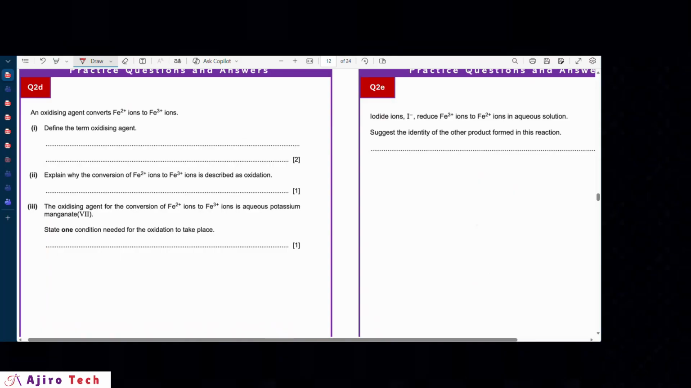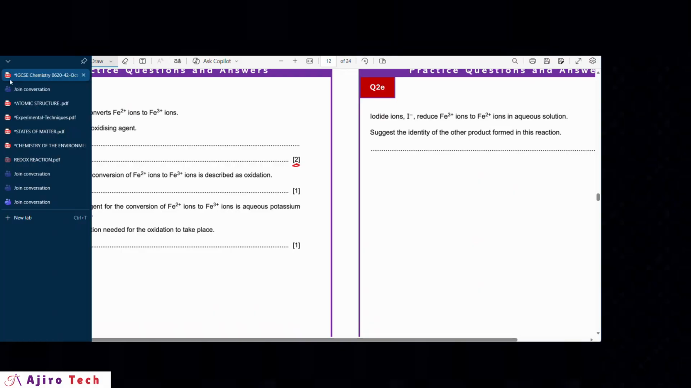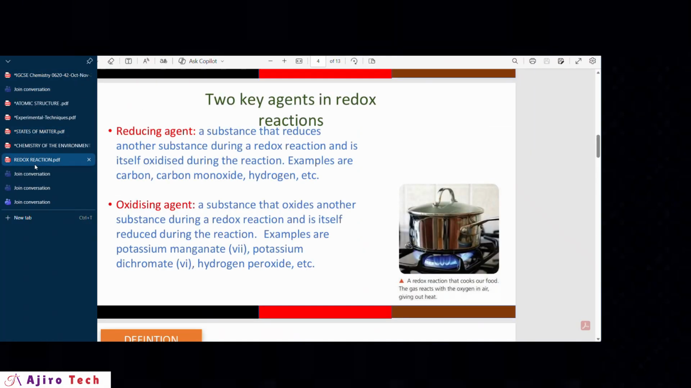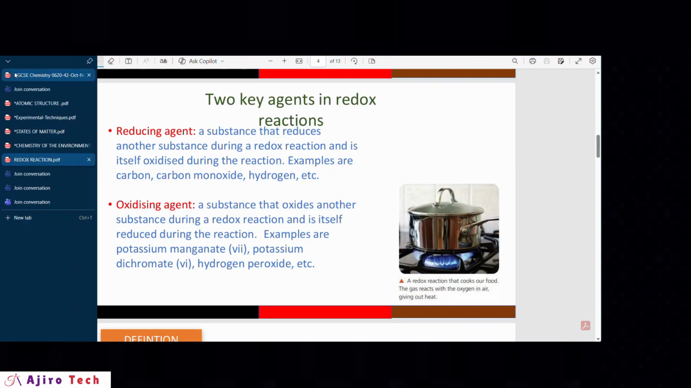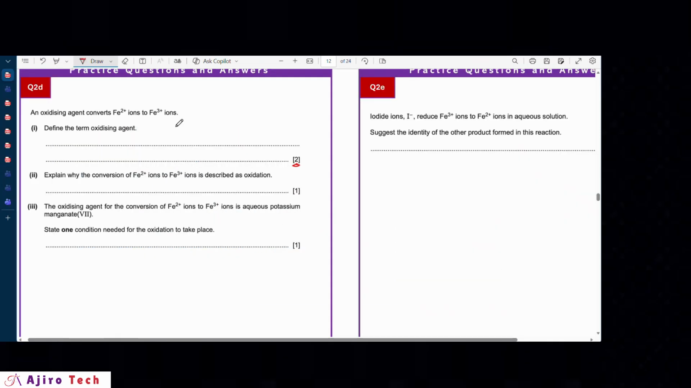We have that an oxidizing agent converts iron 2 ions to iron 3 ions. So define the term oxidizing agent. And you can see it's just for 2 marks. When you're defining an oxidizing agent, let's see, we have a slide here that talks about that. So you can see here that an oxidizing agent is a substance that oxidizes another substance during a redox reaction and is itself reduced during the reaction. These are the 2 points you have to make when you are defining an oxidizing agent. So in this case, we'll define it that same way.